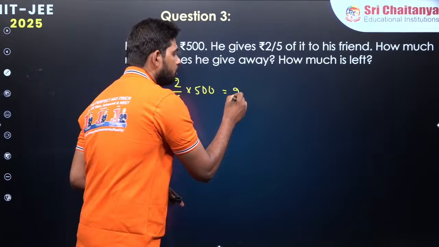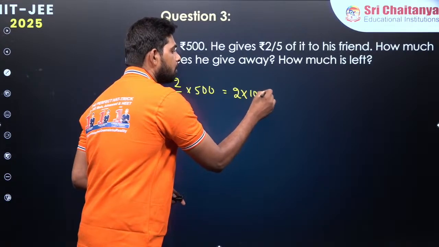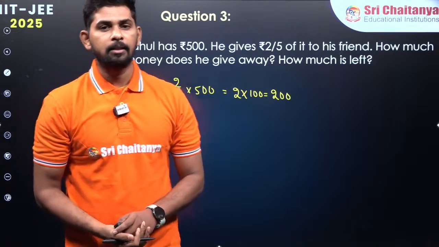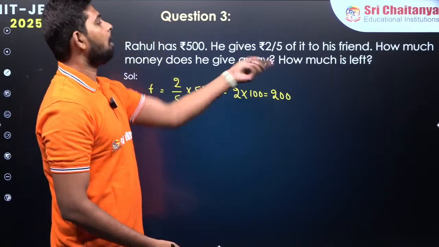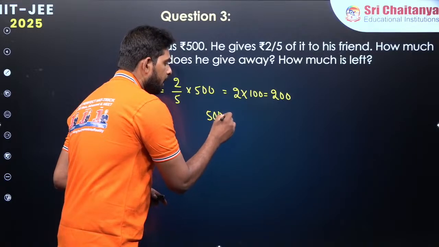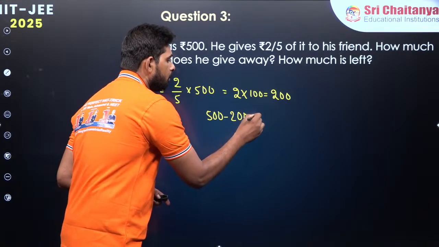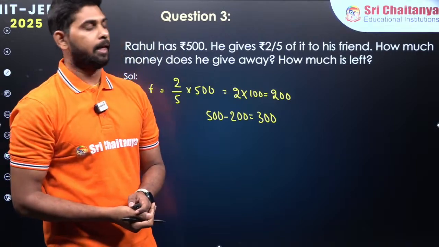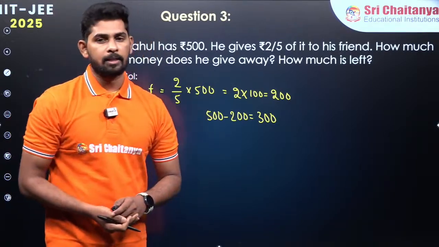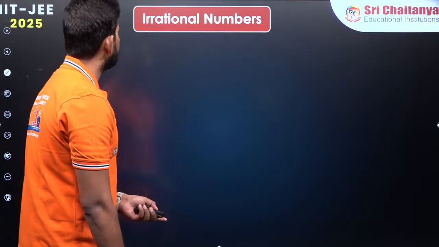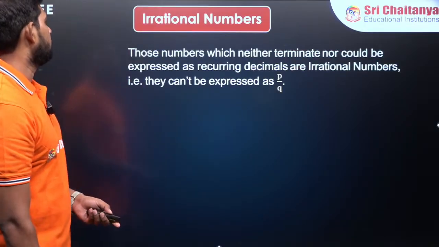We are left with 2 times 100, which equals 200. So Rahul's friend gets 200. Rahul is left with 500 minus 200, which is only 300, right? This is how you use rational numbers to find the amount Rahul gives to his friend.